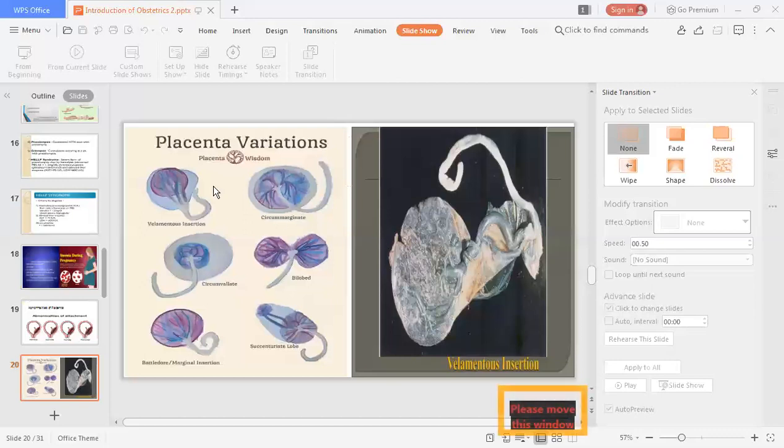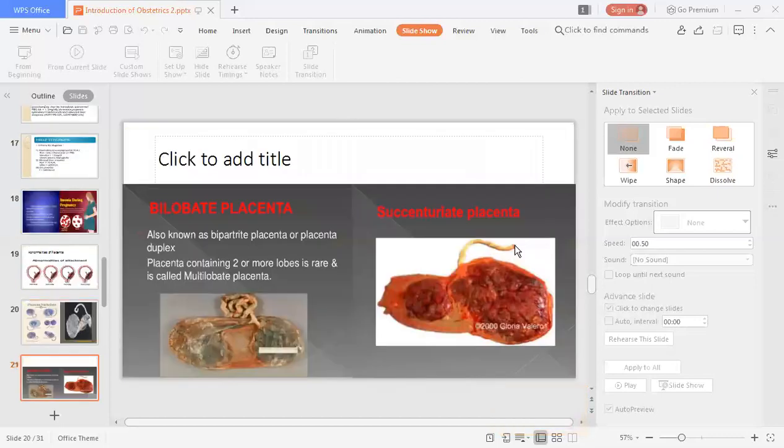What we see in this diagram is a filamentous insertion. This is the practical example of it. The umbilical cord, which should start from the center, is starting from the periphery, like a filament. So this is called a filamentous insertion. Then there may be a bilobate placenta.